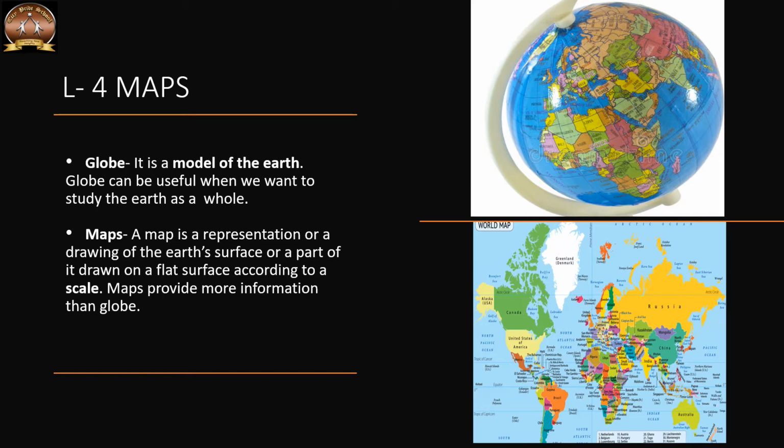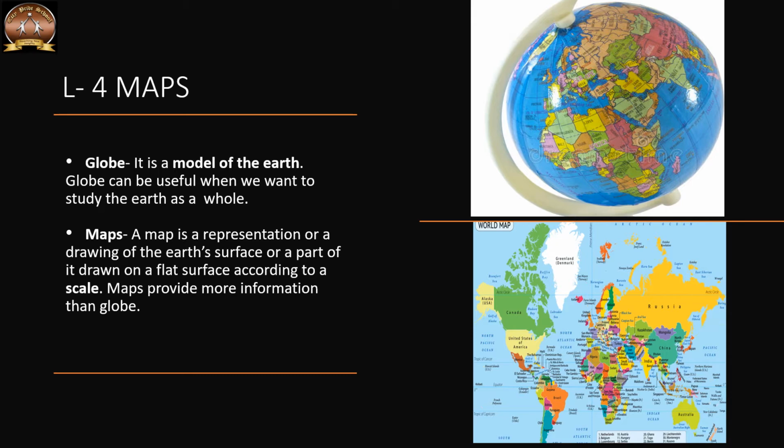Now before we move on to the next topic, we should know the difference between globe and map. A globe is a three-dimensional spherical model of the earth drawn to scale. What is the meaning of three-dimensional? It means length, breadth and width. But at the same time, a map is a two-dimensional representation of the earth drawn to scale. Two-dimensional means only length and breadth.